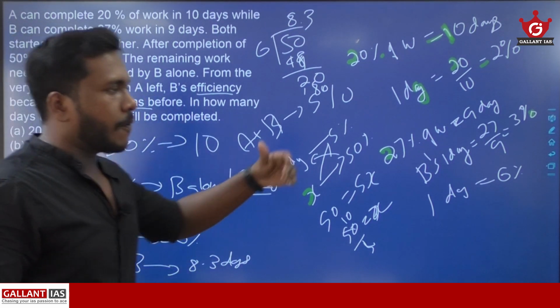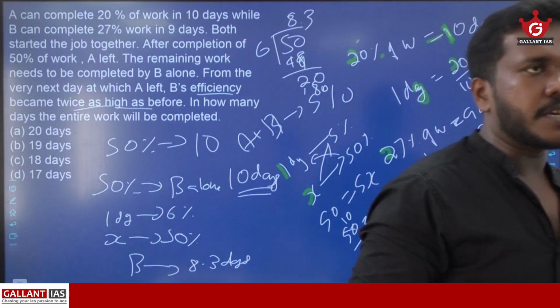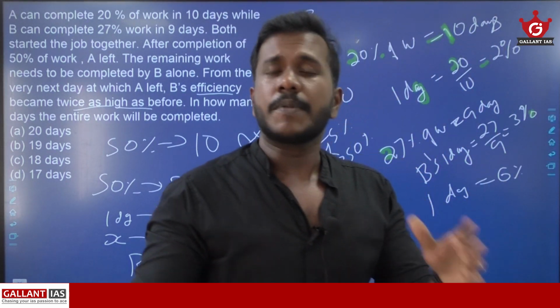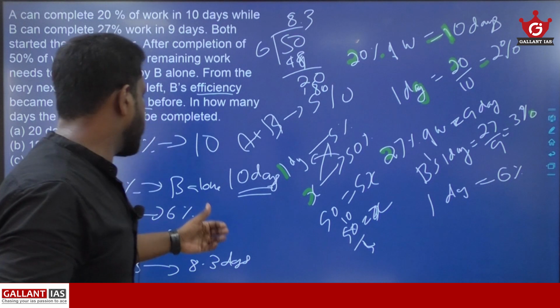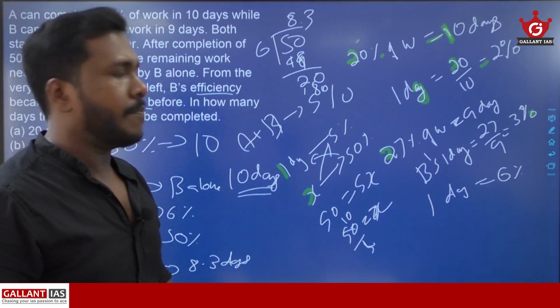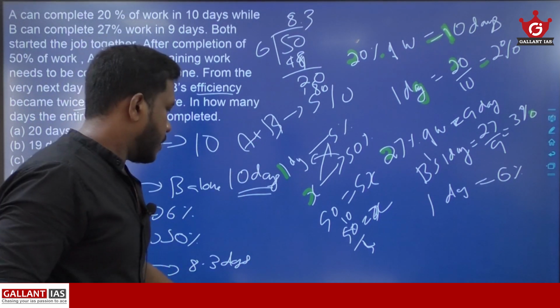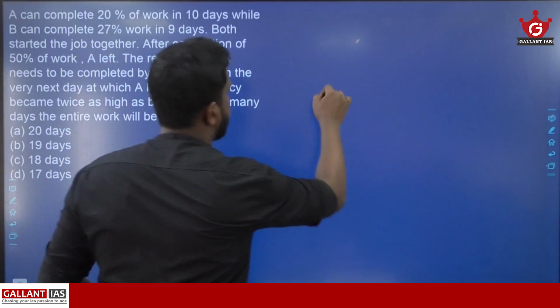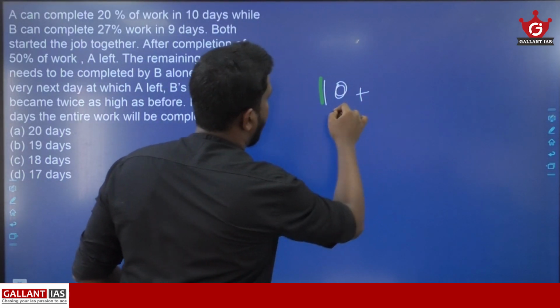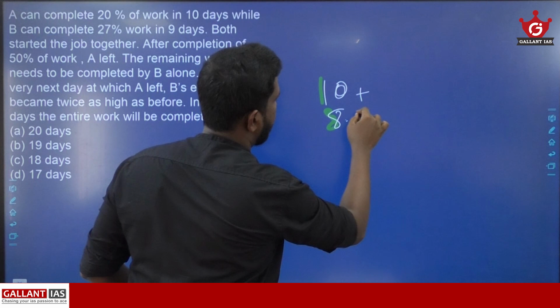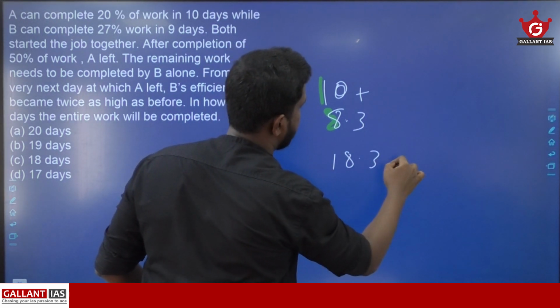അപ്പോൾ already 50% of work A യും B യും കൂടെ കംപ്ലീറ്റ് ചെയ്തു and they took 10 days to complete that work, and remaining 50% of work is completed by B alone, and B took 8.3 days. So the total days will be what? It is 10 plus 8.3, that is 18.3 days.